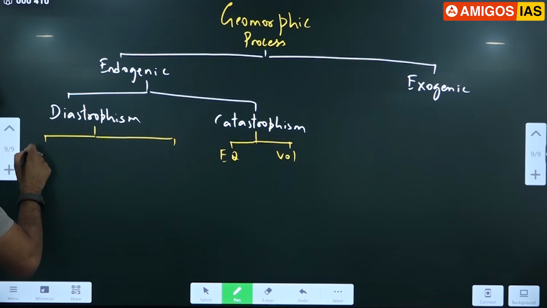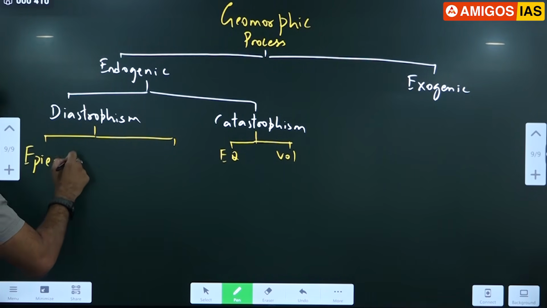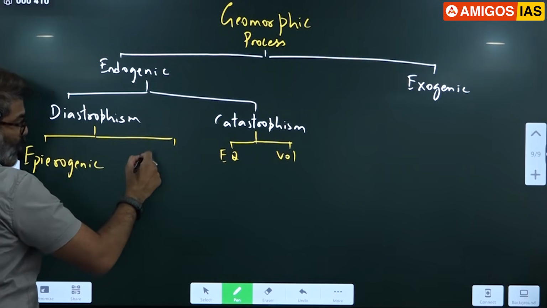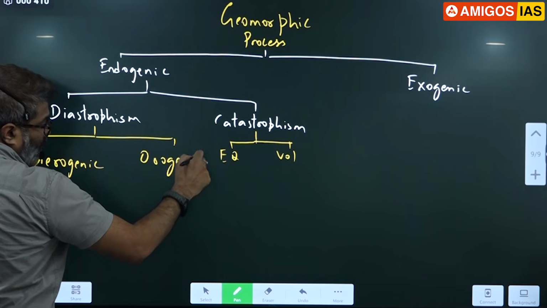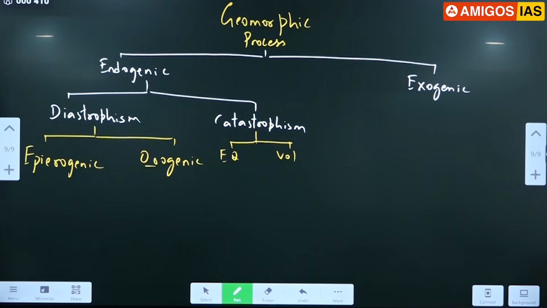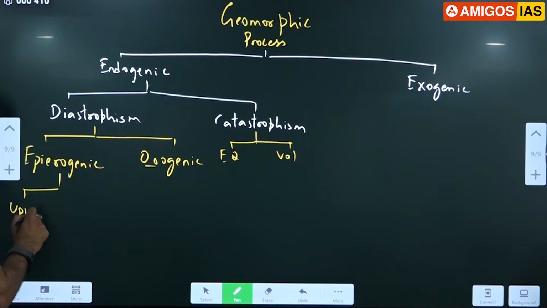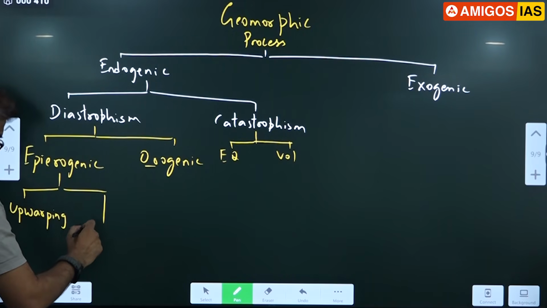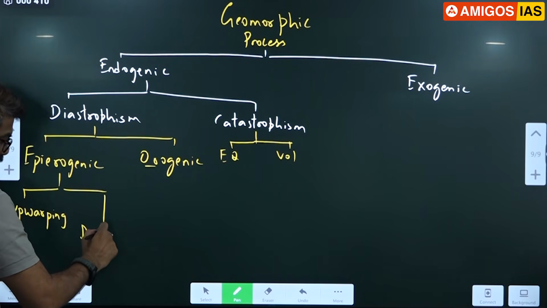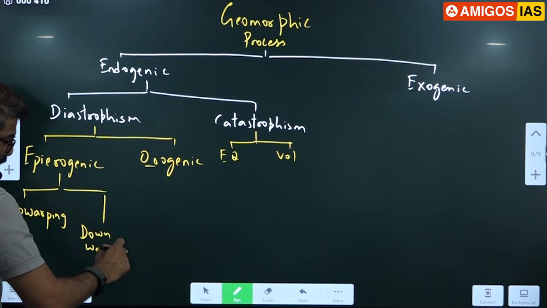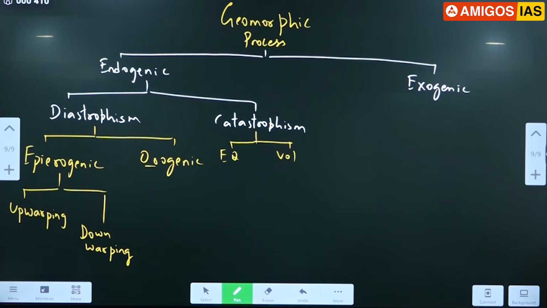Epirogenic, orogenic. Oro means mountain building. Epiro means continent building. Continent building means movement of an entire plate, tectonic plates, up or down, and that is called epirogenic movement. Upwarping, downwarping. Either the continents will move up or down depending upon the tectonics. Now Antarctica is experiencing upwarping because of the melting of glaciers.